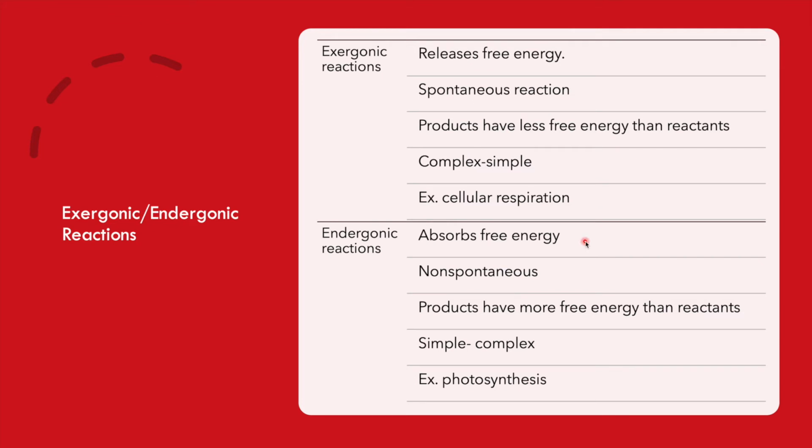Endergonic reactions require free energy to occur, so energy is absorbed from the surroundings. It is non-spontaneous, so delta G is positive. The products have more energy than the reactants. In these reactions, simple reactants are transformed into complex molecules. An example of an endergonic reaction is photosynthesis.